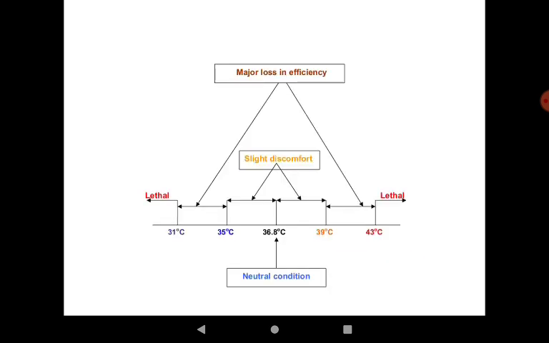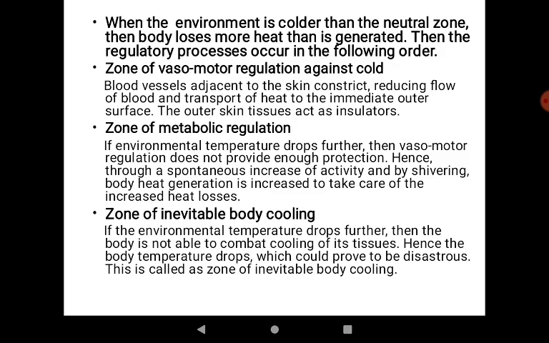Moving further, this is a diagram showing the neutral condition that we call the average body temperature. Now when the surrounding temperature varies from this value, we need to do something to maintain our body temperature. So first we are taking the condition when the environment is colder than the neutral zone, then the body loses more heat than it generates.